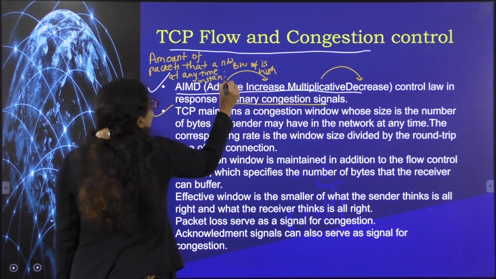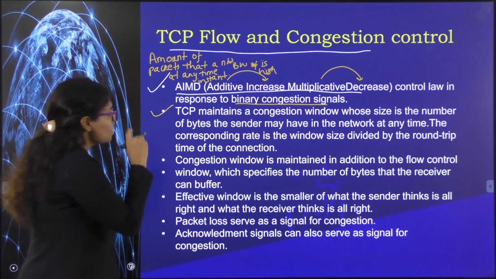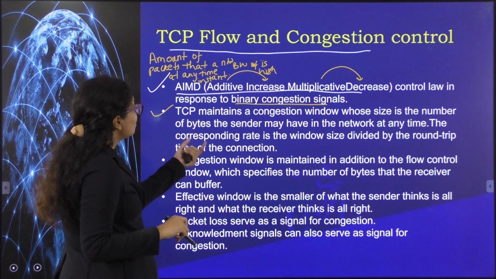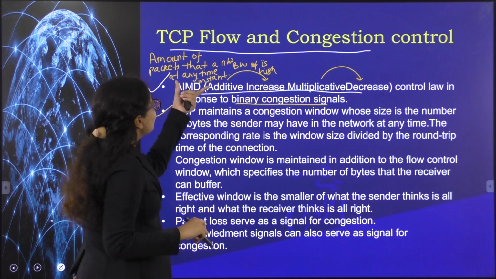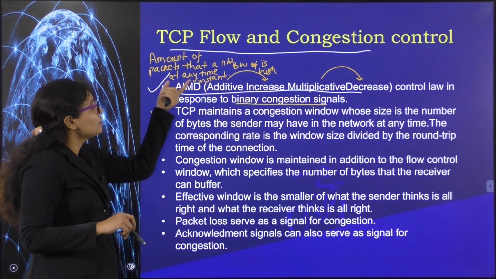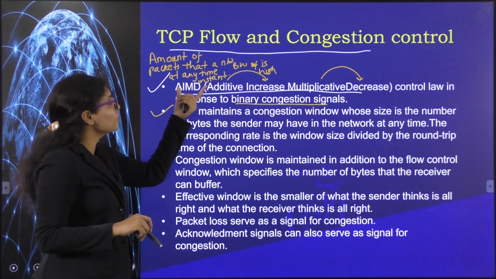Based upon that, it will adjust its congestion window. So how can we define the maximum amount of packets that a network can have at any particular instant of time?